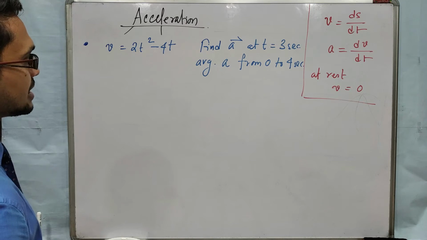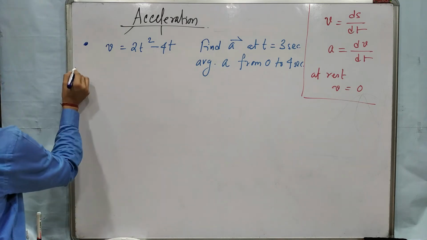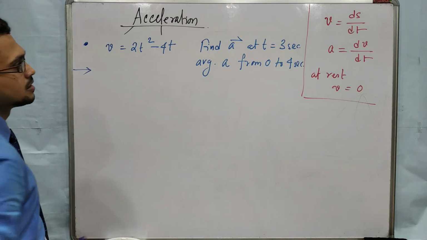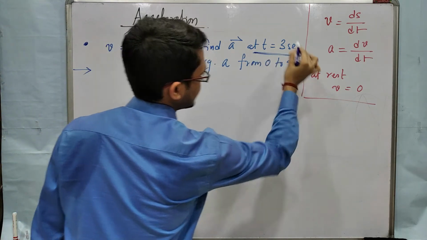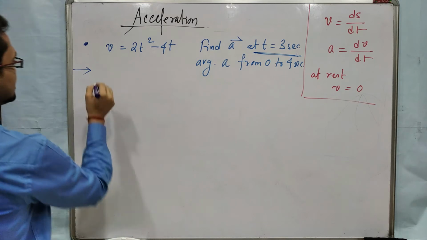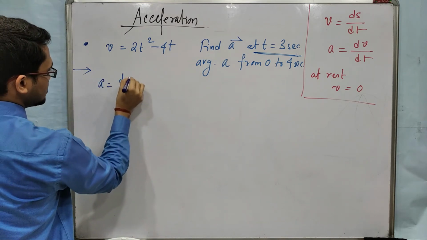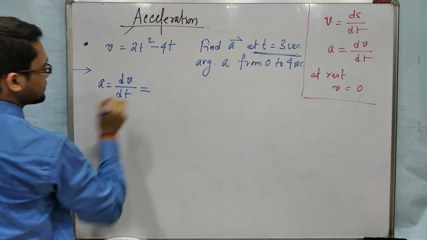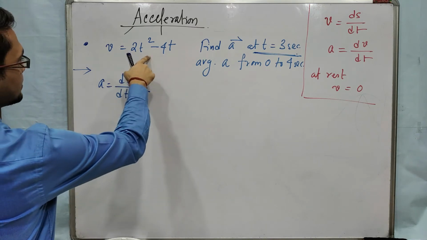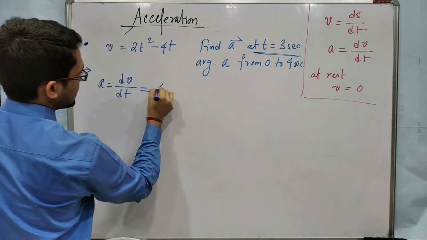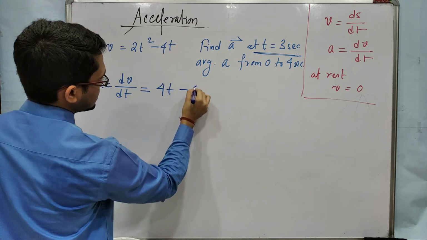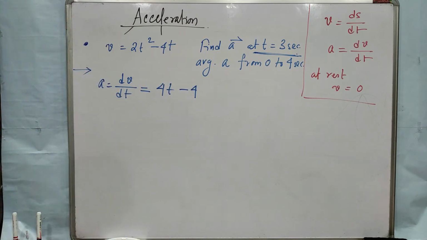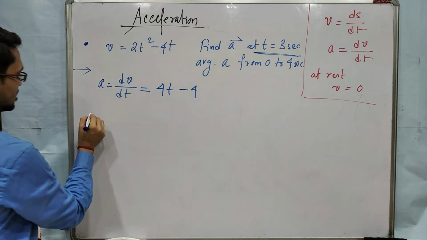Only the magnitude we are calculating today. Okay. So find a at t equal to 3. At t equal to 3 means at a particular instant. That means instantaneous. So instantaneous means we will use the derivative dv/dt. dv/dt means derivative of 2t square. So it will give 4t. Okay. And derivative of 4t is 4. Okay. Clear? At t equal to 3 we have to find.